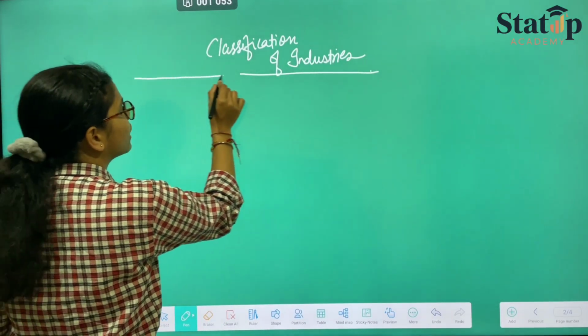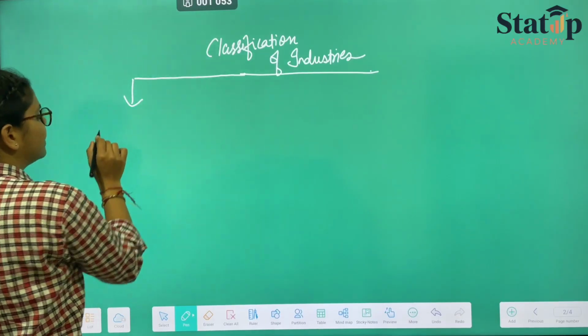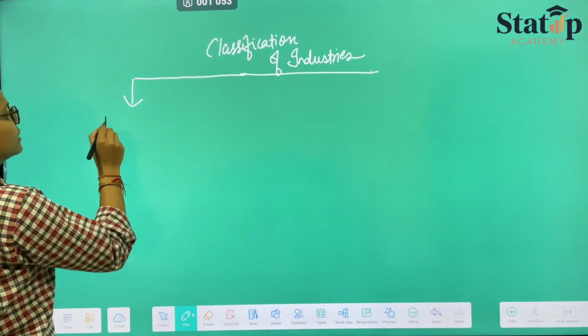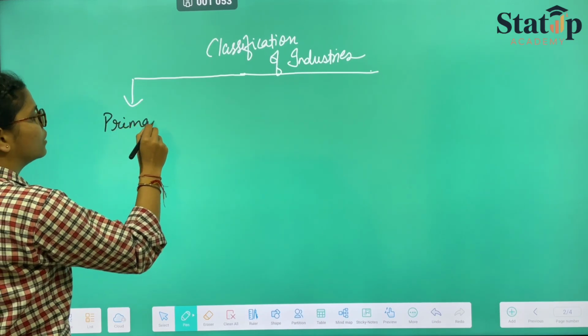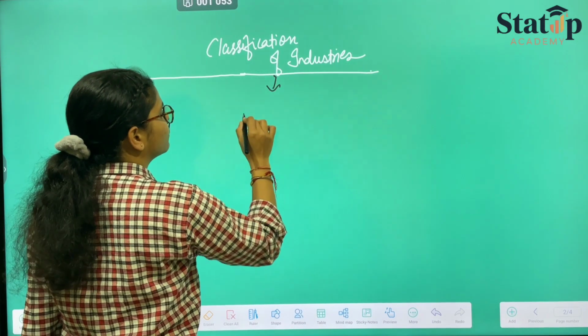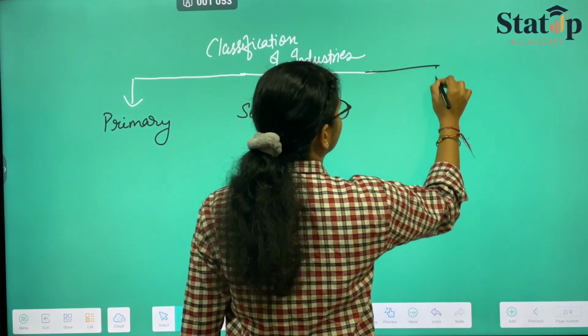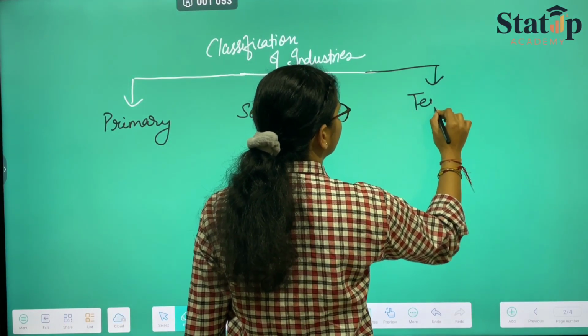When we talk about the classification, the very first is the primary sector. Then the second is the secondary sector. And the third is the tertiary sector.